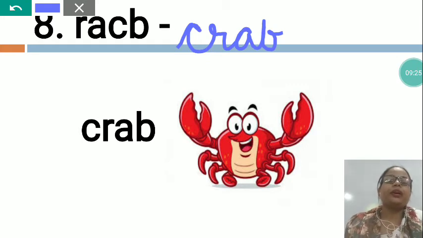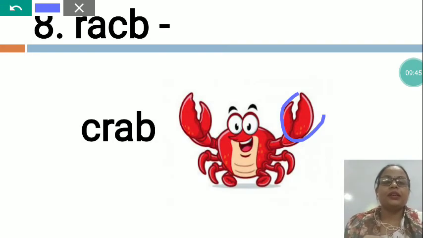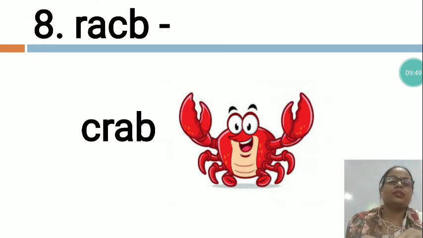C-R-A-B, crab. So dear children, this is a water animal, but crab can live in water also, and you can see it can live on land also. It is very dangerous. You can see these are the arms of the crab. It is very dangerous. Now the next is